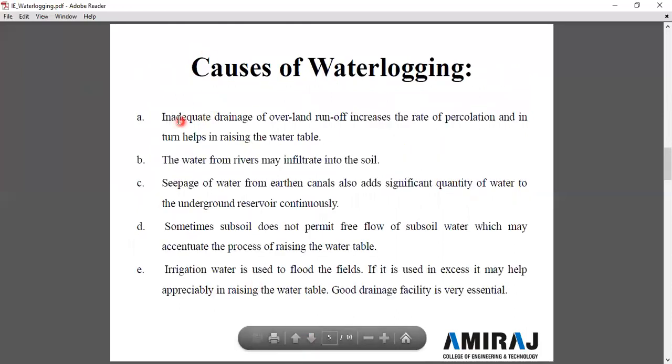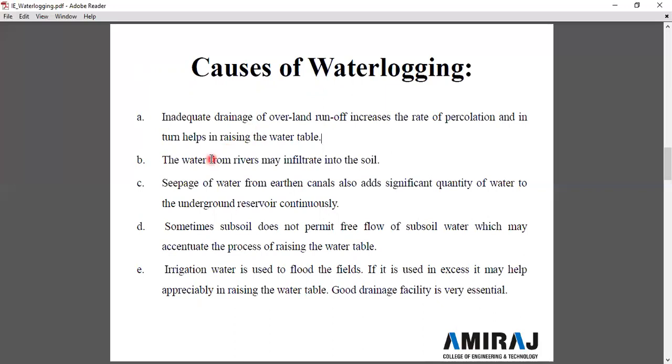So what are the causes of waterlogging? Why does waterlogging occur in a particular field? Inadequate drainage of overland runoff increases the rate of percolation, and it helps in raising the water level. With improper, inadequate drainage of the field, there are fewer chances of water outflow, so the water is stored near the root zone, meets the groundwater table, or increases the level of the groundwater table.